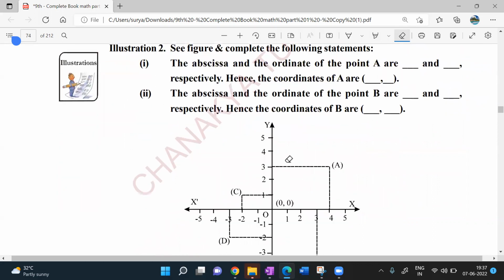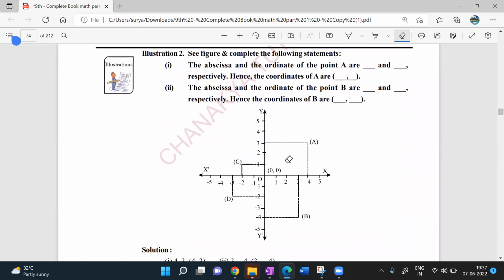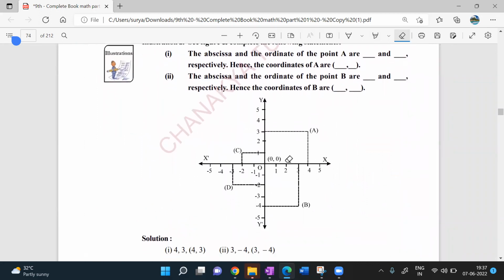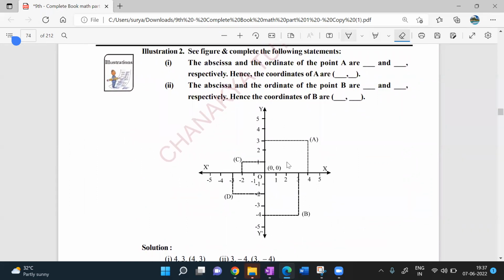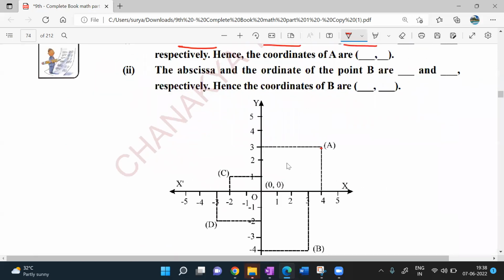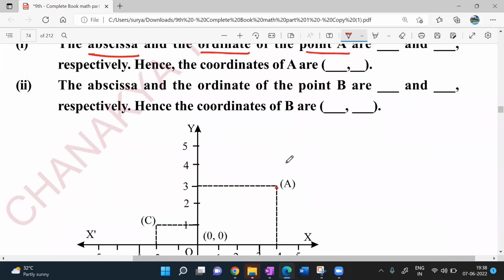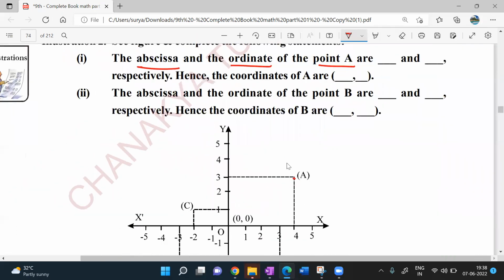First of all, we'll solve these questions. Look at this, what he has given. See the figure and complete the following statements. The abscissa and the ordinate of the point A are respectively... Let me zoom in.